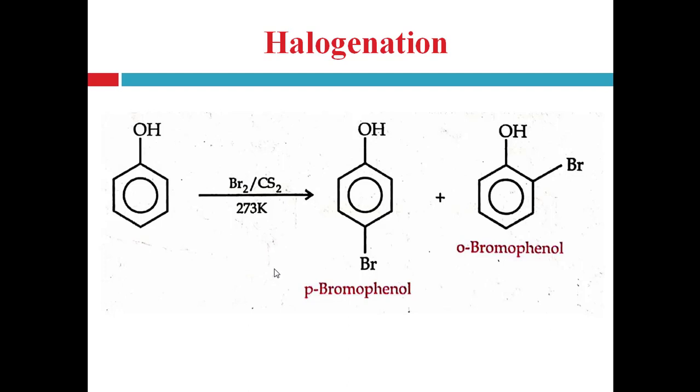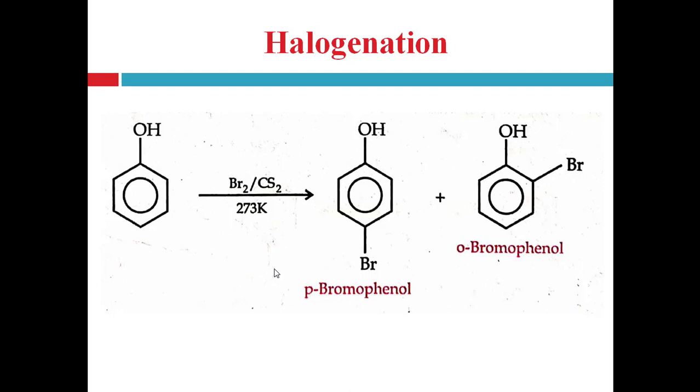Here the reaction condition is changed, right, compared to the previous bromination. In this bromination, bromine in CS2, carbon sulfide taken as a solvent, is prepared, right? Bromine solution is prepared in CS2, and this bromination is carried out at 273 Kelvin temperature.